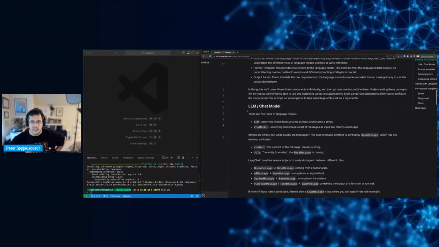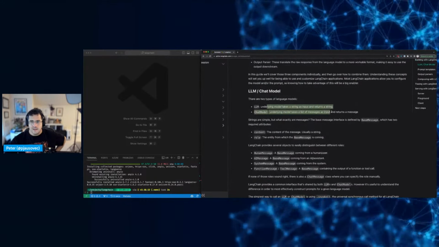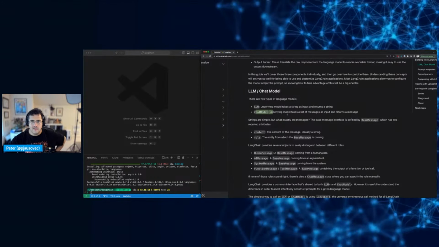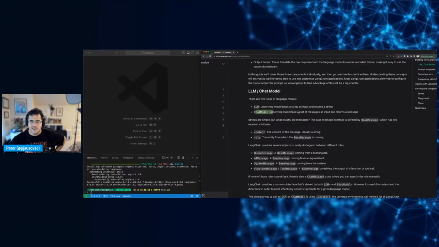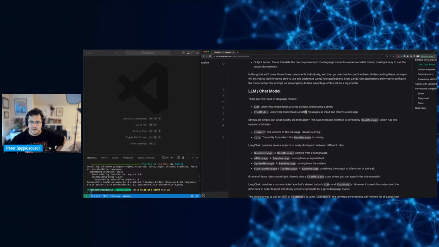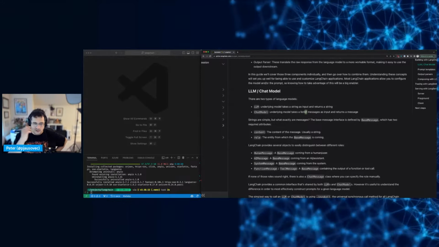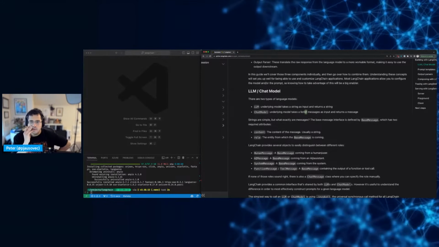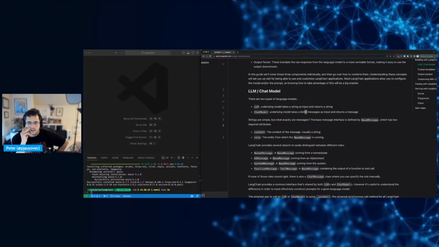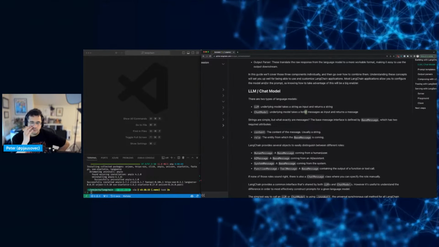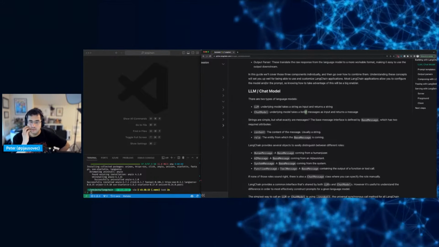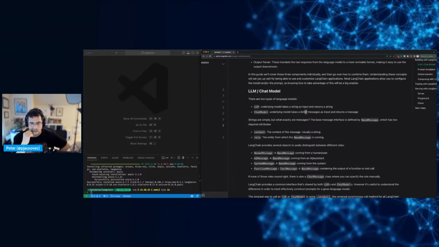Perfect. Okay, so two types of language models. LLM: string as an input, returns a string as an output. And then chat model takes a list of messages as input and returns a message. So I'm assuming list of messages here would be back and forth conversations, maybe. String is simple, but what exactly are messages? Base message, yeah, content, usually a string, and then role. Yeah, so role would be like user, or I think agent, assistant, or whatever the second one is, right?